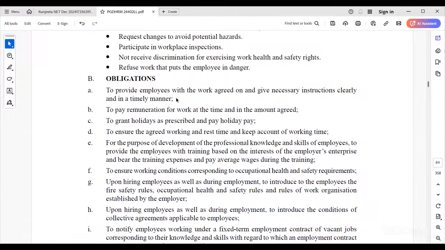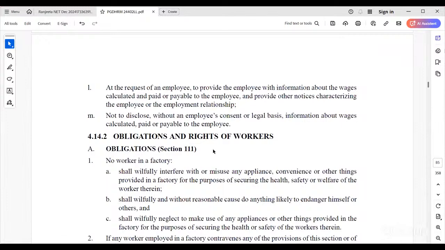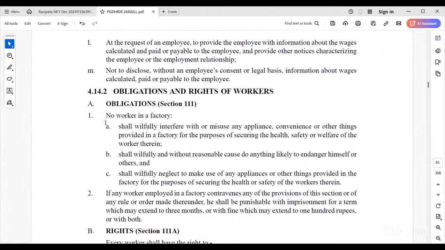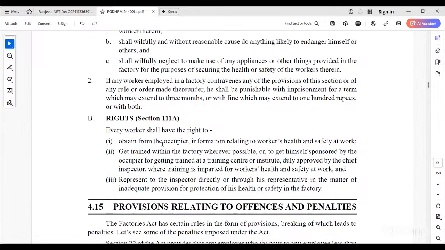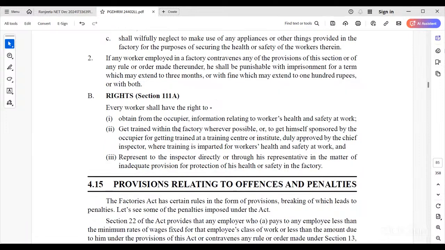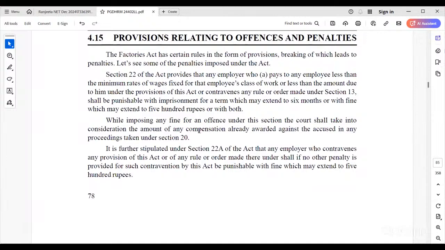The obligations are to provide employees with the agreed work and to give necessary instructions clearly. All these are obligations of employers. Now the rights of workers. No worker in a factory shall misuse any appliances or conventions or any other things provided. They have some rights to obtain from the occupier, the management, information relating to work, health and safety at work, and to get trained within the factory where possible. The provisions relating to offences and penalties are also there.